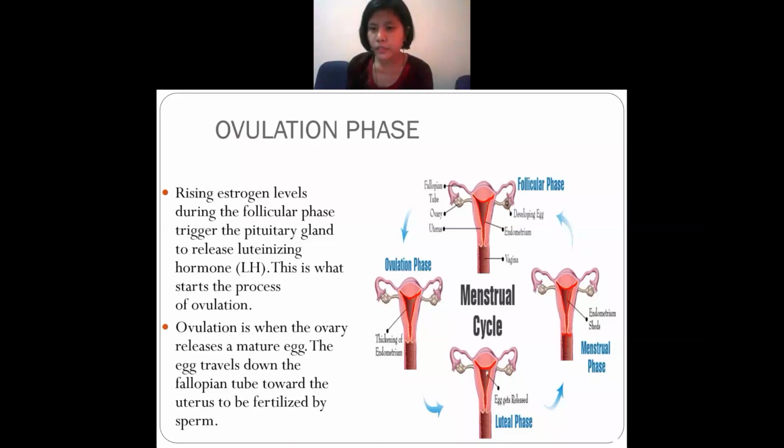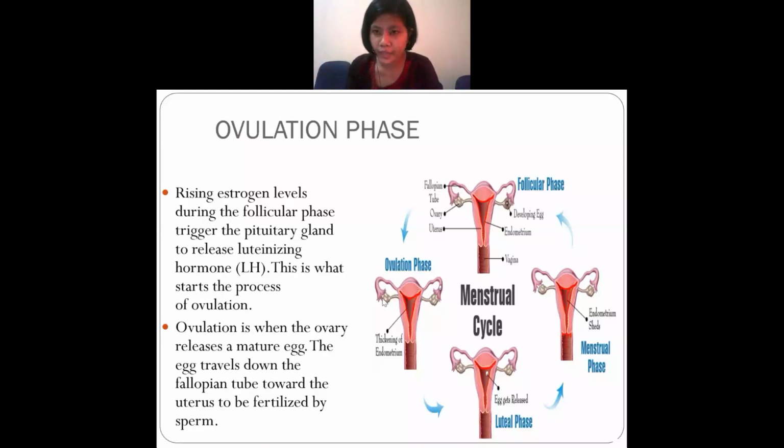And in this phase, what will happen? The ovulation will start, and from the ovary, this is the ovary, right, they will release some matured egg.